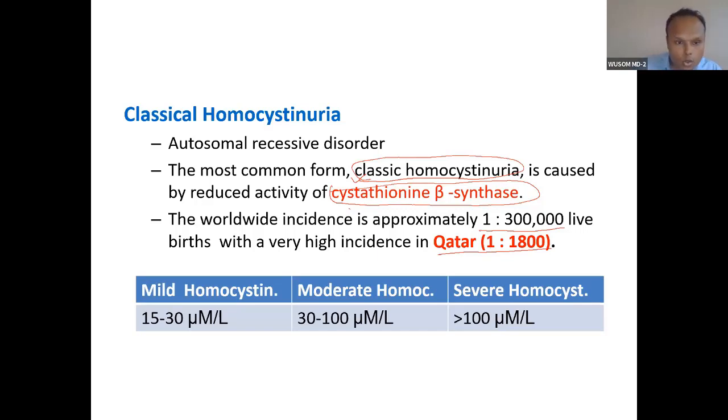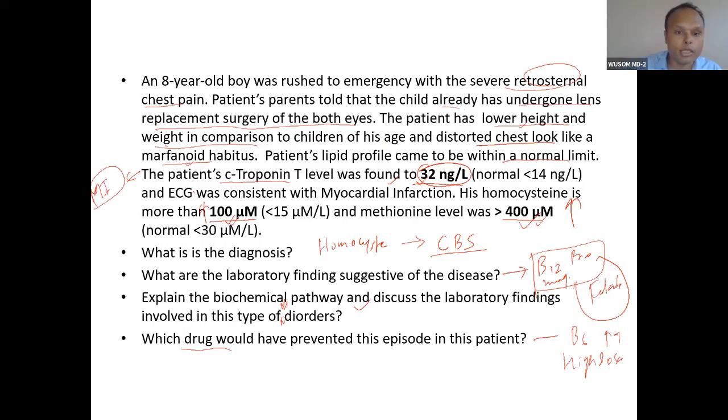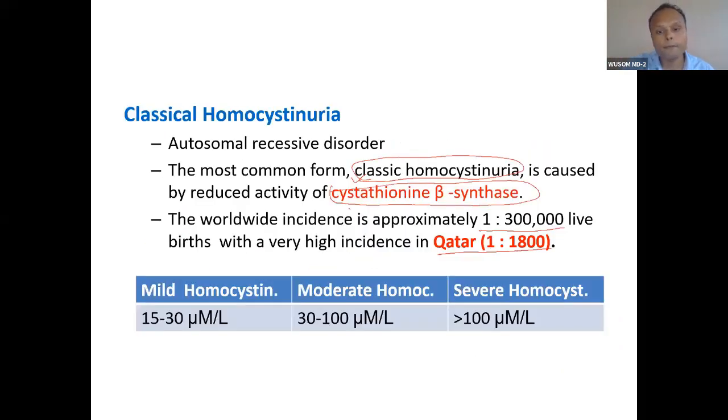So see this. Homocystinuria you can call mild, moderate, and severe. Less than 15 is normal, and mild is between 15 and 30. Moderate means 30 to 100, and severe means more than 100. So this is the case of severe homocystinuria. The homocysteine level is very high, meaning severe homocysteinemia.